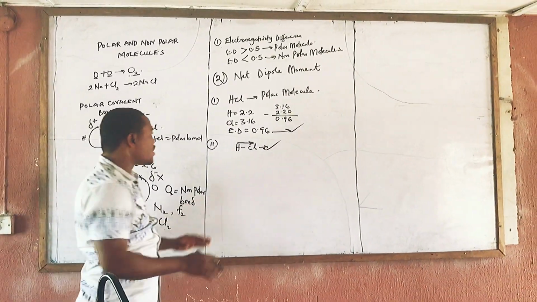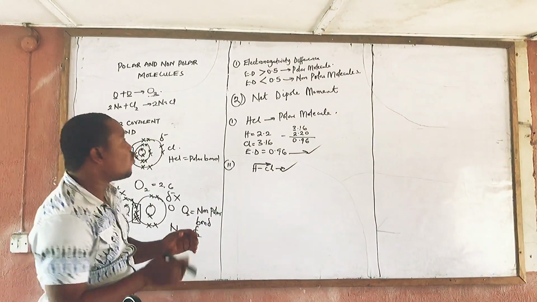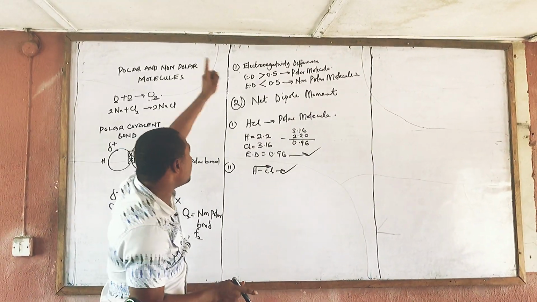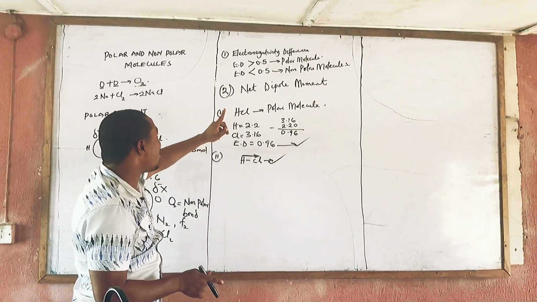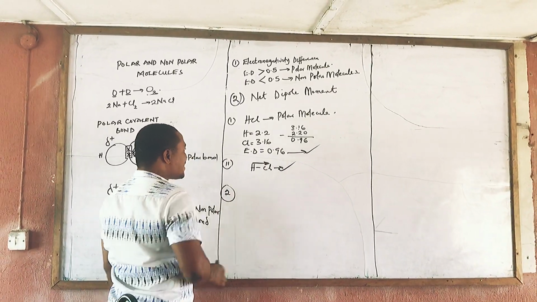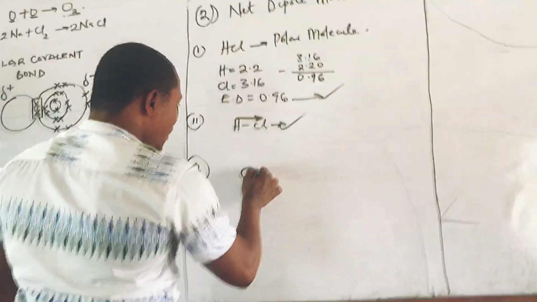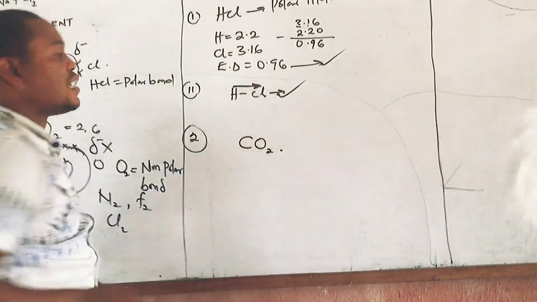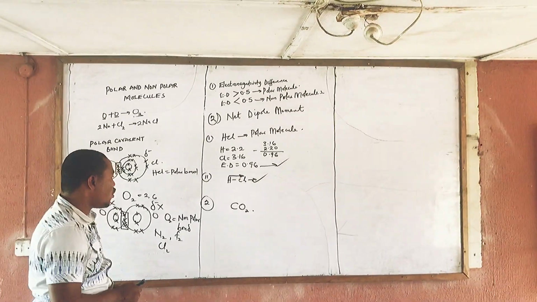Criteria number 2 passed, which means ACl is what? Is a polar molecule. Which means that for you to be polar, the electronegativity difference must be greater than 0.5 and you must have a net dipole moment. I hope we are clear. Okay, let's see another molecule, which is CO2.